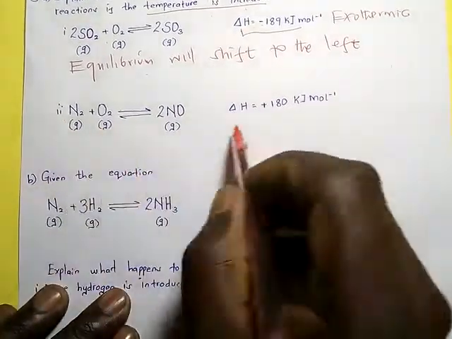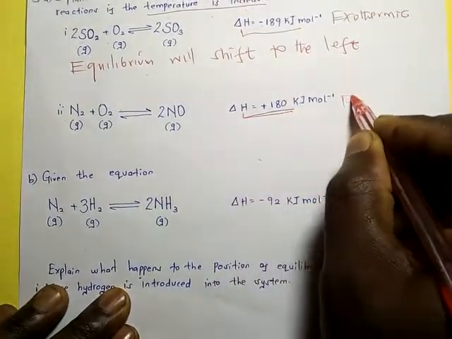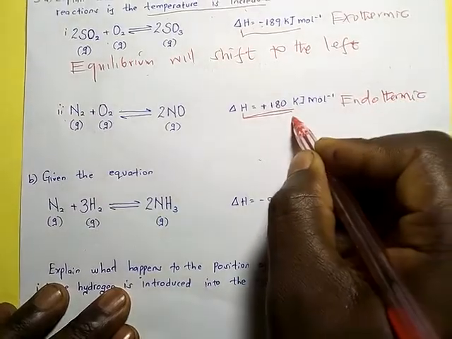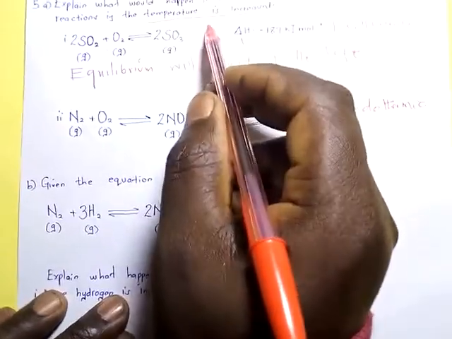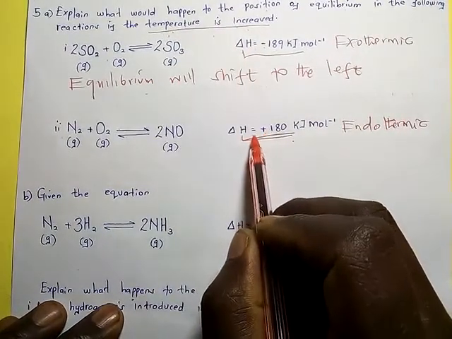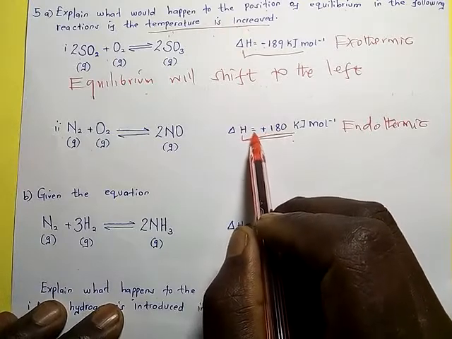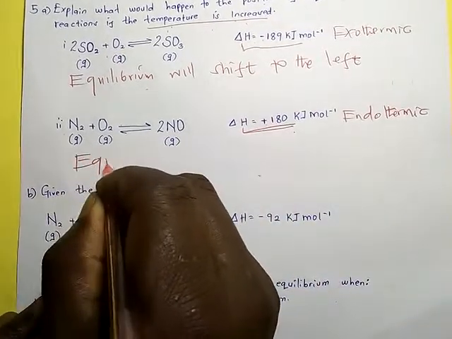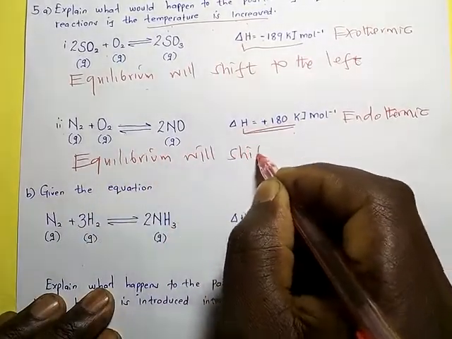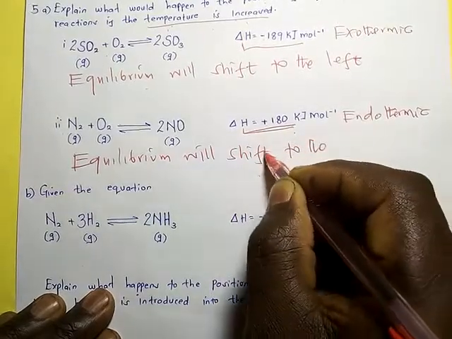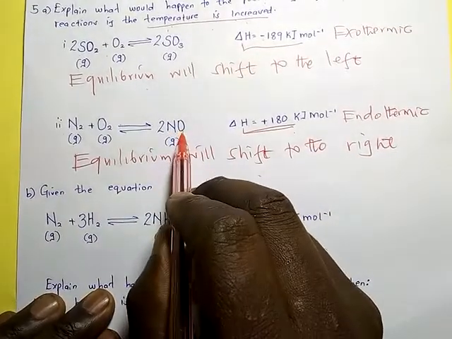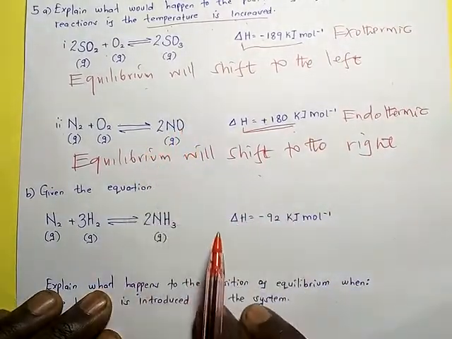Question number 2. Let us look at this. The reaction is endothermic. Since the reaction is endothermic, what happens when temperature is increased? When temperature is increased in an endothermic reaction, the forward reaction is favored. Therefore, equilibrium will shift to the right. More of nitrogen 2 is going to be formed in this reaction.